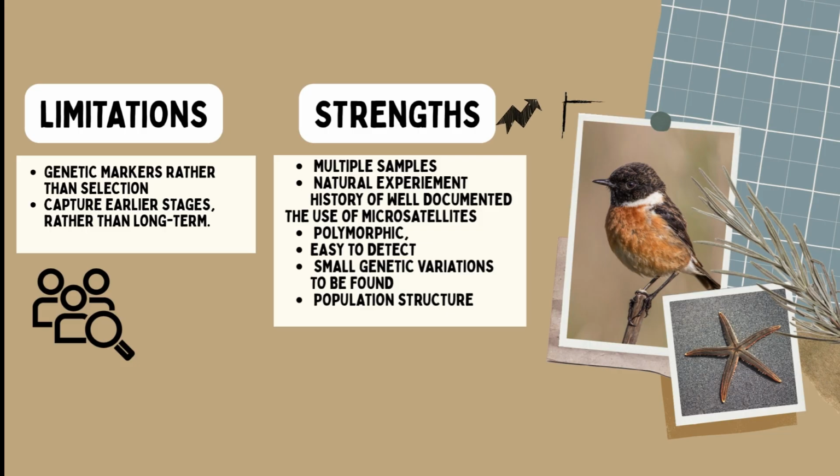Strengths of the study include multiple samples, and the history of the migration was well documented, allowing for a rare natural experiment. The use of microsatellites was also a strength, as they are polymorphic, easy to detect, and small genetic variations can be found and be used to determine population structure.